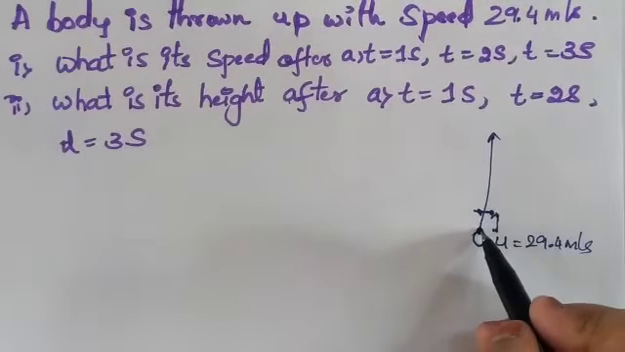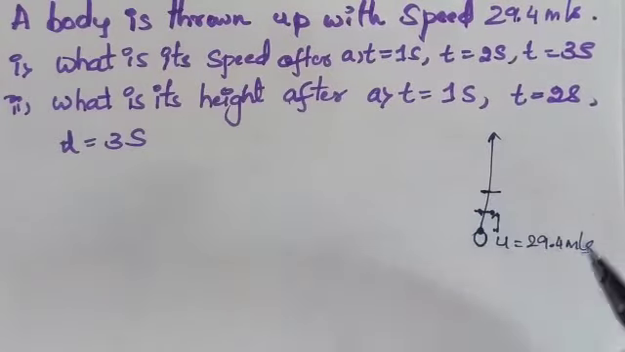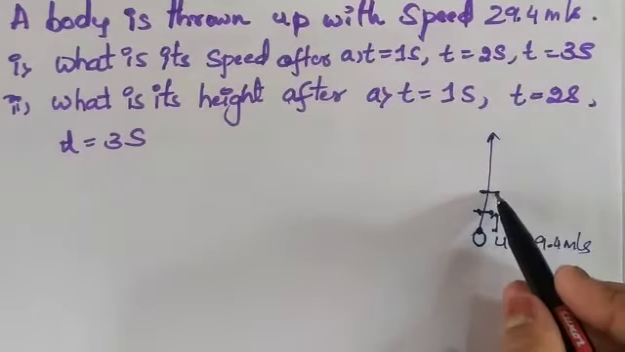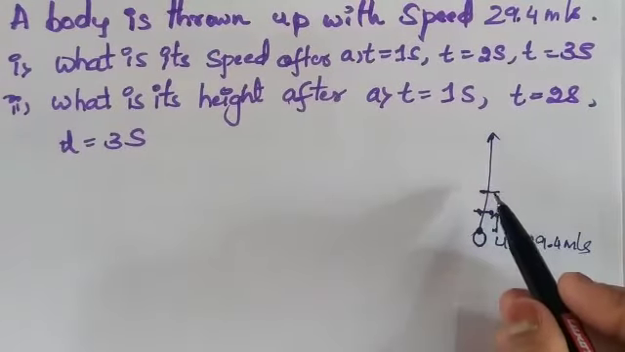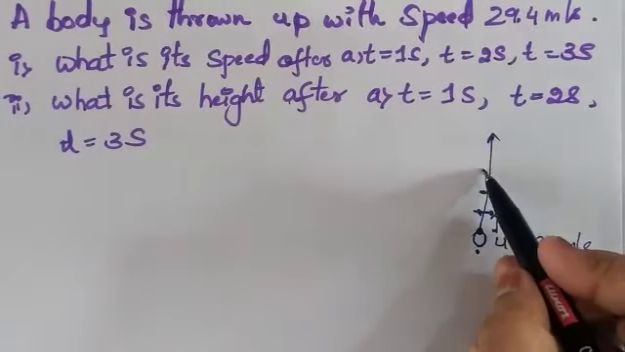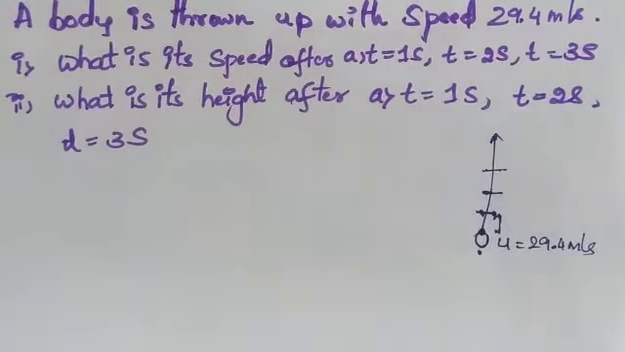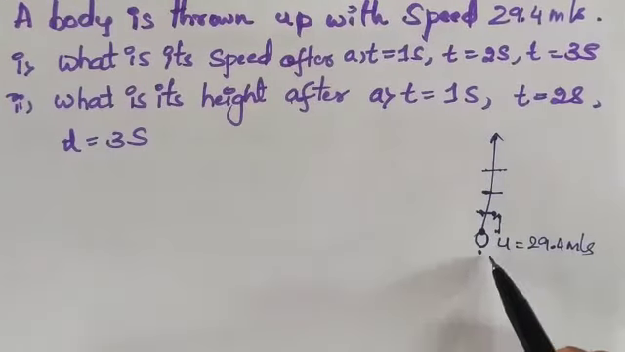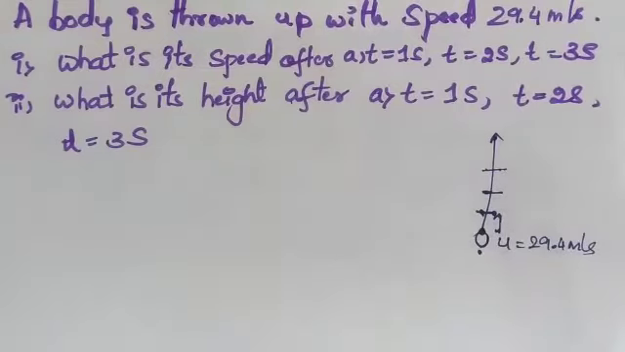Then again, when the body reaches 2 seconds, if you have taken a stopwatch and counted 2 seconds, where has the body reached, what is the height from the ground, and what is the speed. Similarly, when it reaches 3 seconds, what is its height compared to the ground, and also what is its speed, that means the final velocity of that body here.